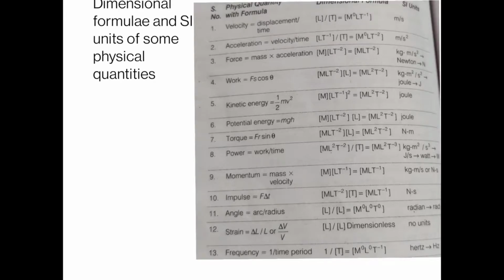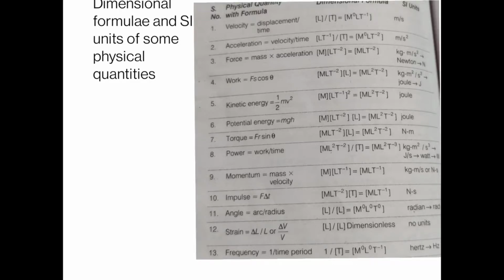Again, the dimensional formula for power comes out to be M1 L2 T minus 3, and the unit for power is kilogram meter square per second cube, or in one word it is known as watt, W-A-T-T, watt.